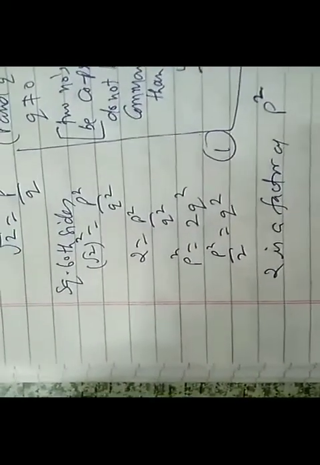Now in Theorem 1.3 what we have proved is, if p is a factor of a square then p is also a factor of a. So if 2 is a factor of p square, 2 is also a factor of p.